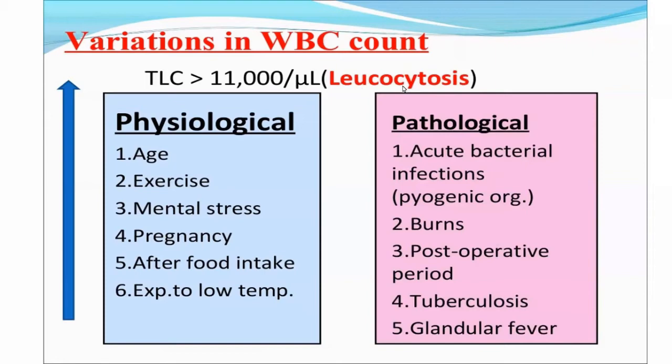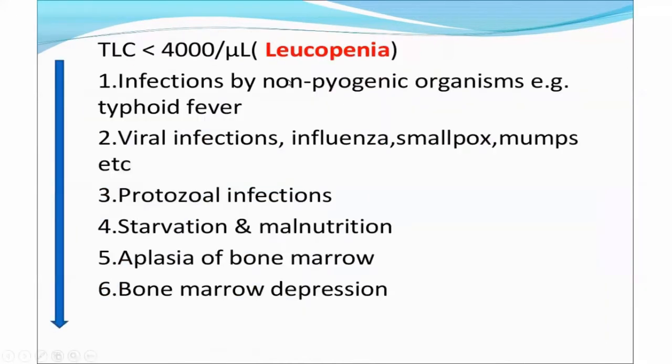The condition in which the WBC count increases is called leukocytosis, while the condition in which the leukocyte count decreases is called leukopenia. When the total leukocyte count decreases to less than 4,000 per microliter, the condition is called leukopenia. If it increases, it is called leukocytosis.